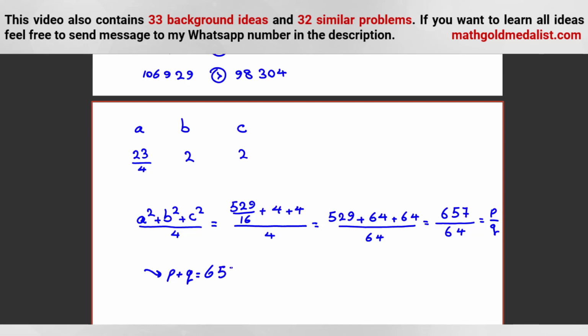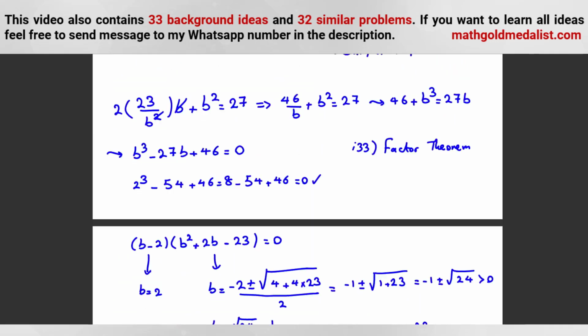So P plus Q is what? It is 657 plus 64. 4 plus 7, 11. We have 1. 1 plus 6, 7 plus 5, 12. We have 1. And 1 plus 6, 7. So the answer of this problem is 721.